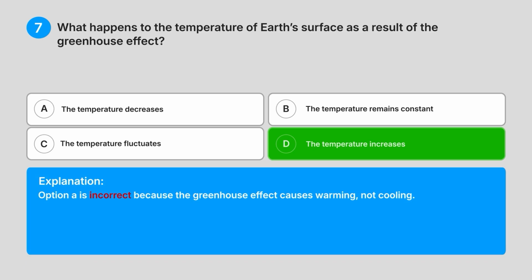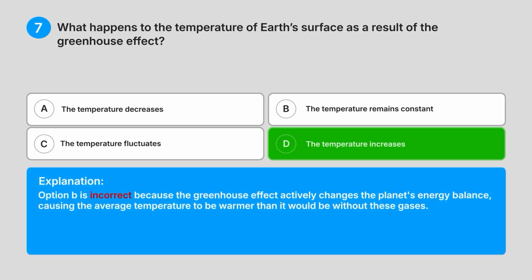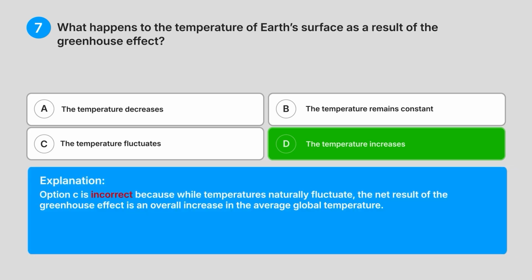Option A is incorrect because the greenhouse effect causes warming, not cooling. Option B is incorrect because the greenhouse effect actively changes the planet's energy balance, causing the average temperature to be warmer than it would be without these gases. Option C is incorrect because while temperatures naturally fluctuate, the net result of the greenhouse effect is an overall increase in the average global temperature.